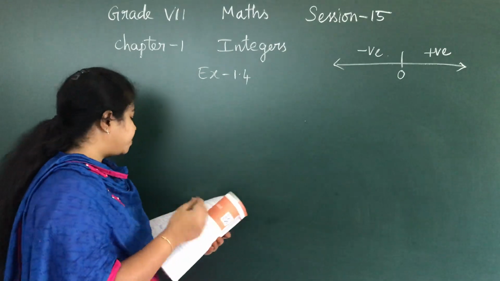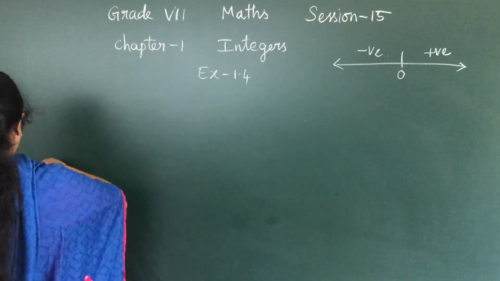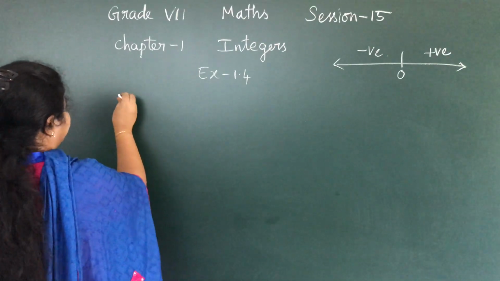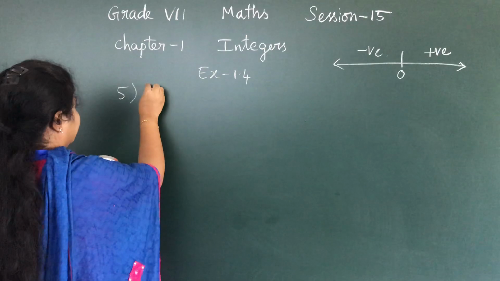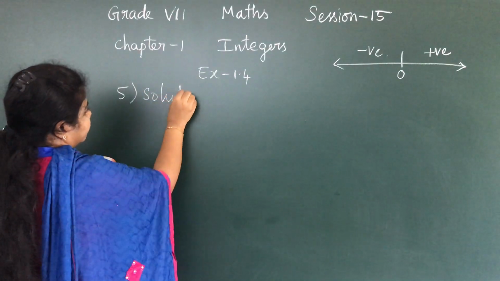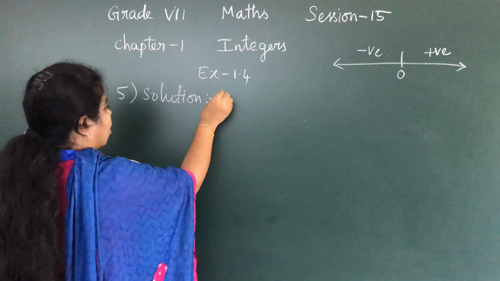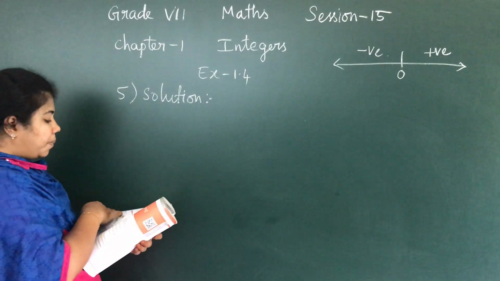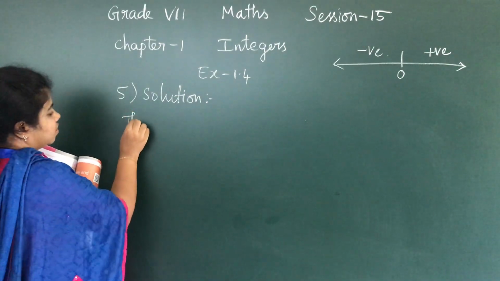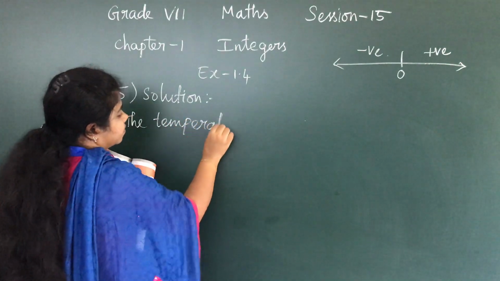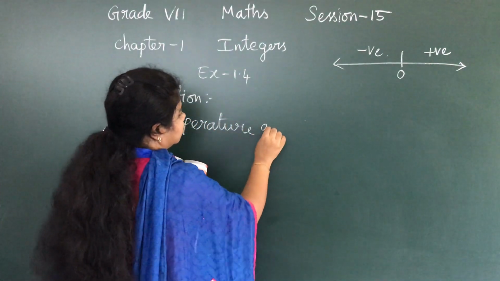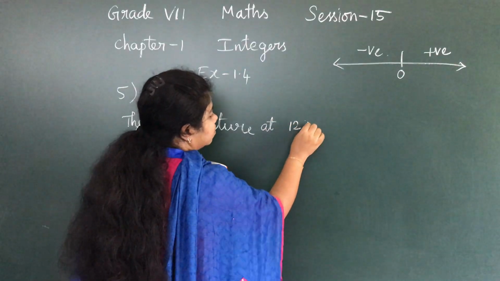Okay. Now, this is question number 5 in your exercise 1.4. Solution. According to the question, we have the temperature at the beginning, that is at 12 noon.